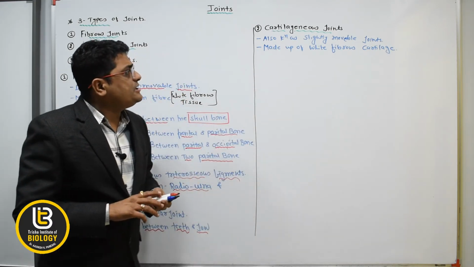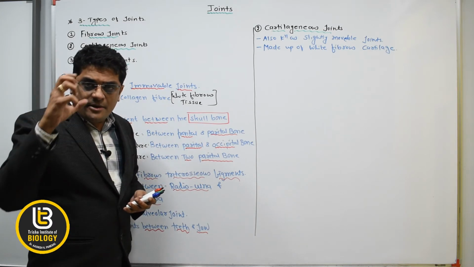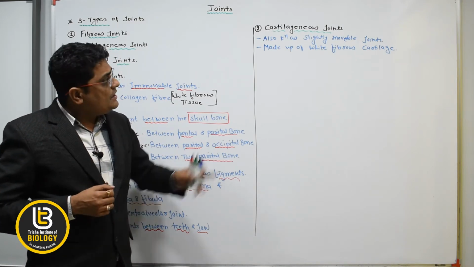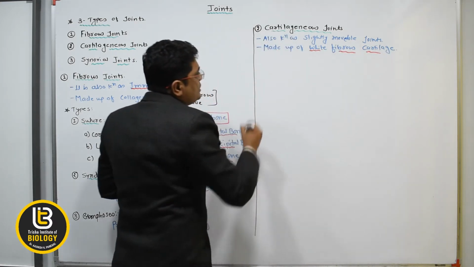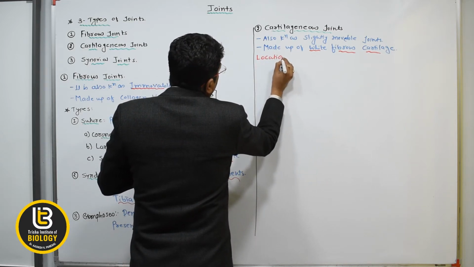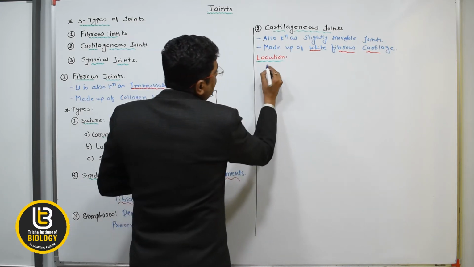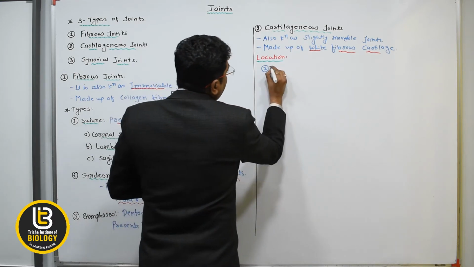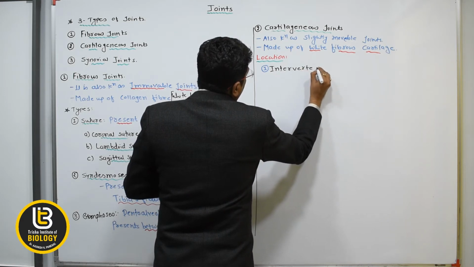And where is it present? Between the intervertebral discs, then the pubic symphysis, and between the manubrium and the body of the sternum. And it is made up of white fibrous cartilage. So, location: this type of joint is present in the intervertebral disc.